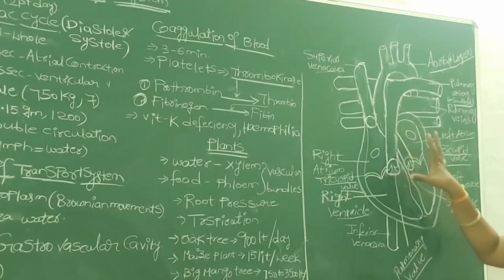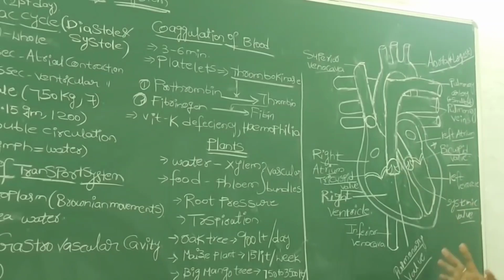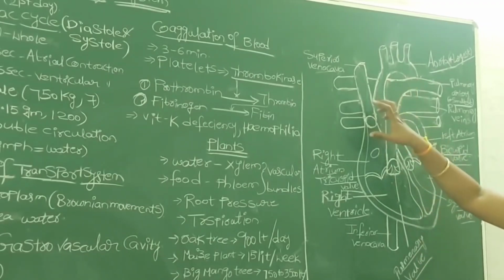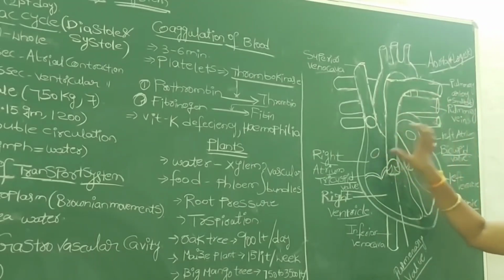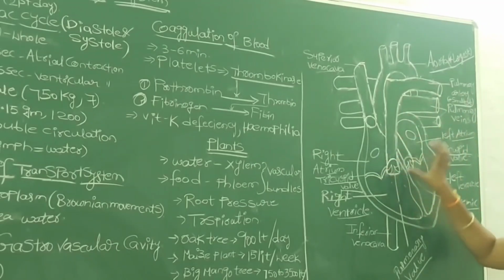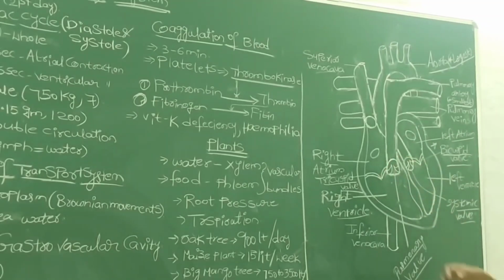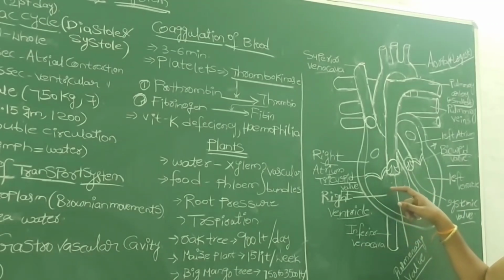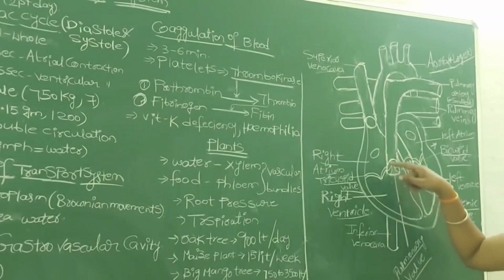So first of all, the four chambers of the heart are in the relaxed state, and after that the blood from different veins enters the two different atria respectively. From the atria it enters the ventricles. Once the blood enters the ventricles, there may be a chance for the blood to enter back into the atria.